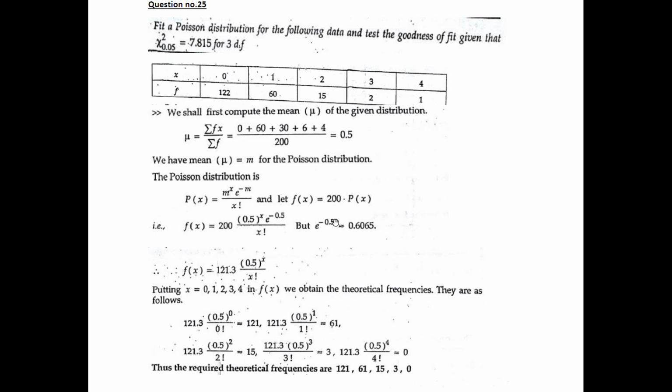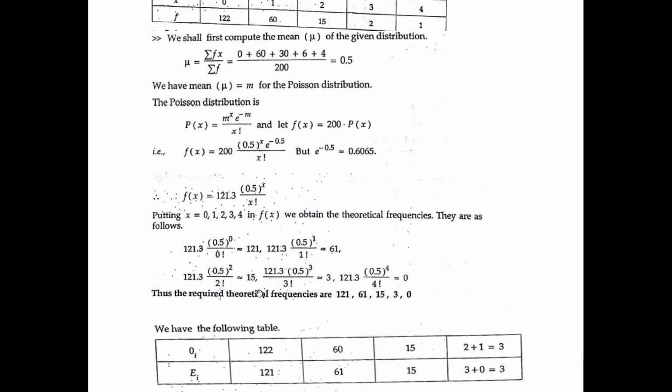P(x) is m^x e^(-m) divided by x!. We can calculate using a calculator: e^(-0.5) is 0.6065. So f(x) is transformed into 121.3 × 0.5^x divided by x!. Let's give different values for x now, starting from 0, 1, 2, 3, 4. For these values of x, let's find f(x), which gives us the theoretical frequencies.